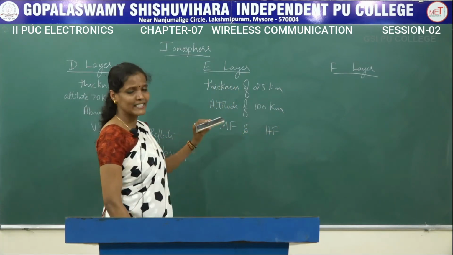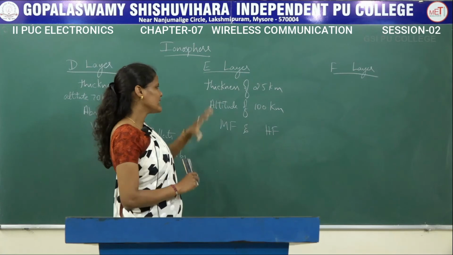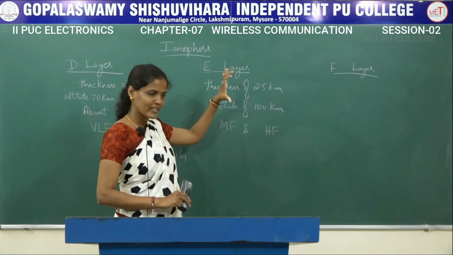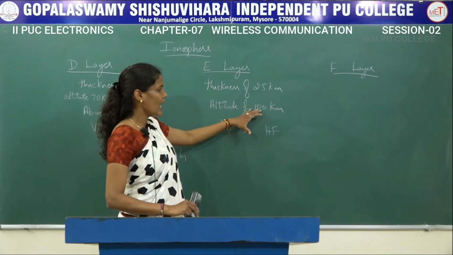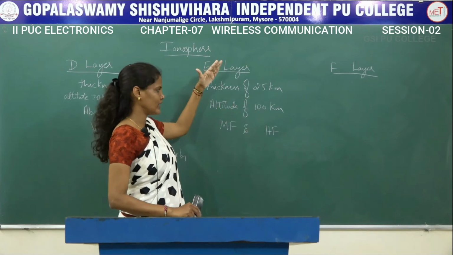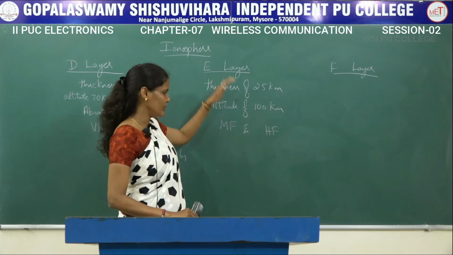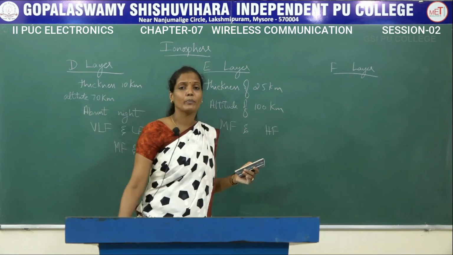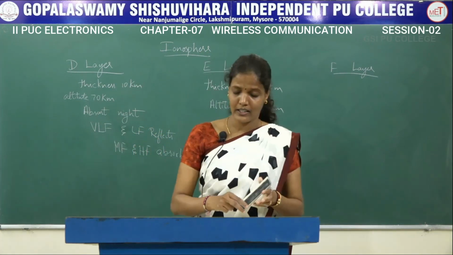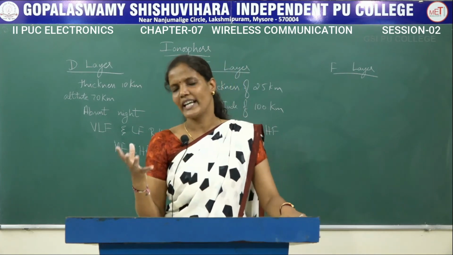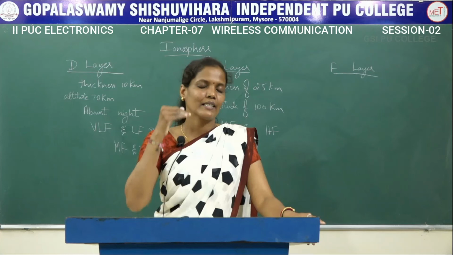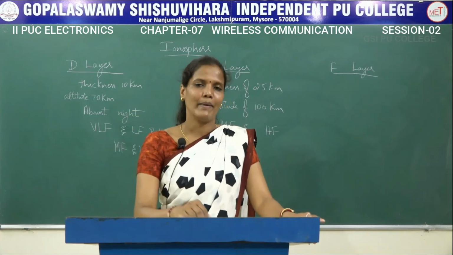So this E layer, which is having a thickness of 25 kilometers, will start at a distance of 100 kilometers from the surface of the earth, and it helps in propagating medium frequency as well as partially high frequency signals. That is, those signals will be reflected back to the earth.